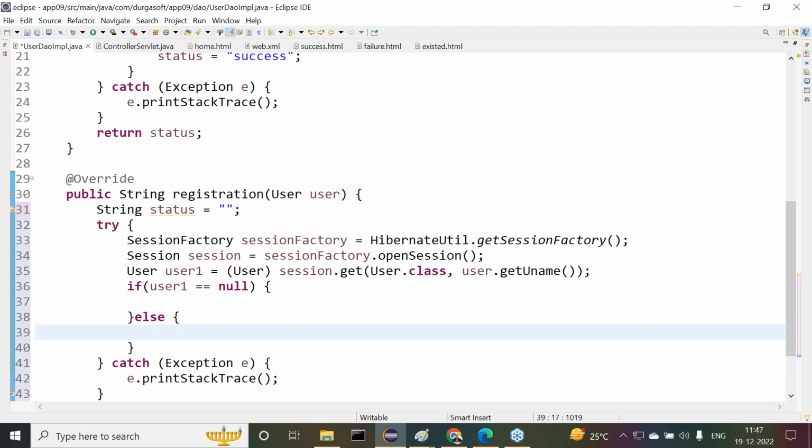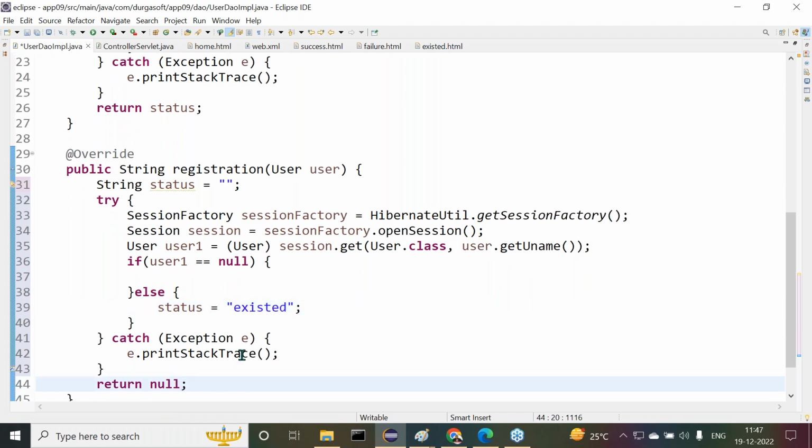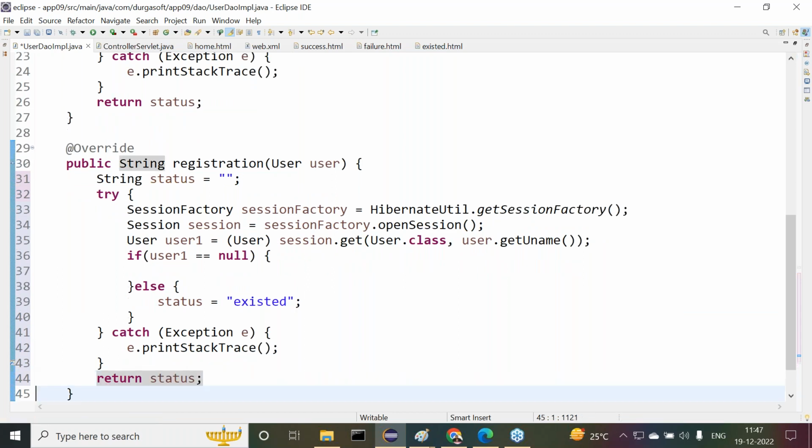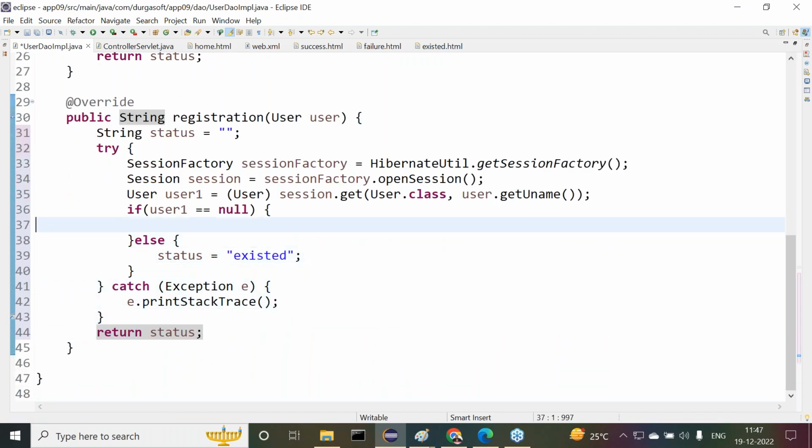Okay, when the user exists, we have to say status is equal to existed. Okay, when the user does not exist, we have to insert that user data into the database table.